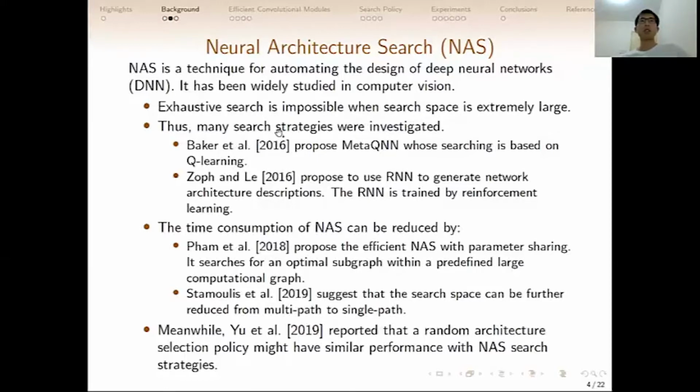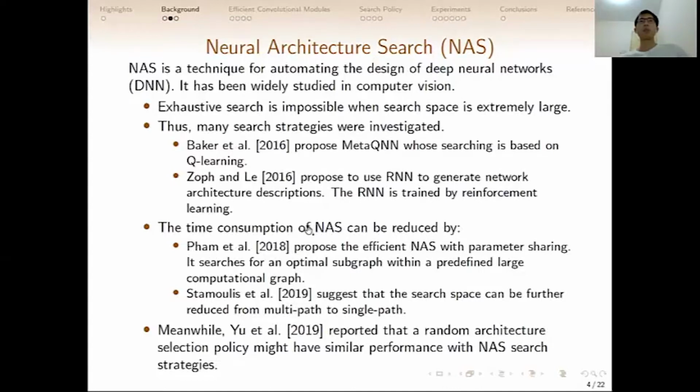Thus, many search strategies were investigated using reinforcement learning. For example, Baker et al. proposed the MetaQNN, whose searching is based on Q-learning, and Zoph and Le proposed to use a recurrent neural network to generate network architecture descriptions, and the RNN is trained by reinforcement learning.